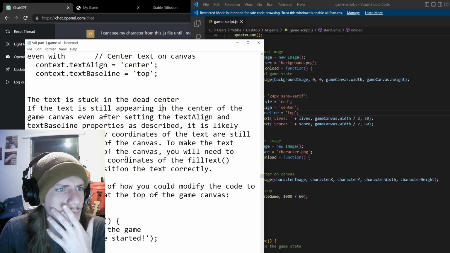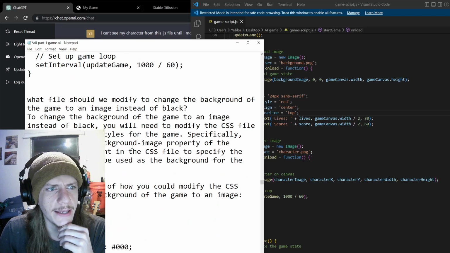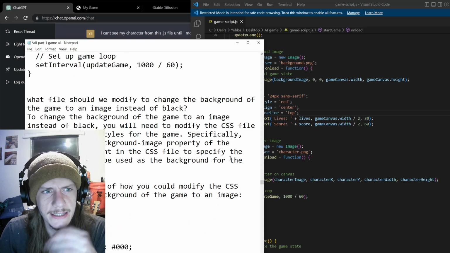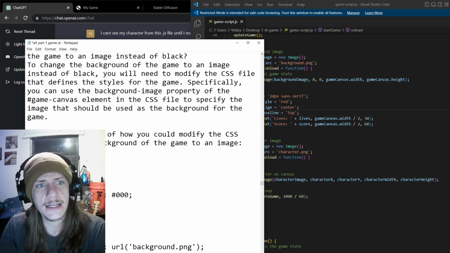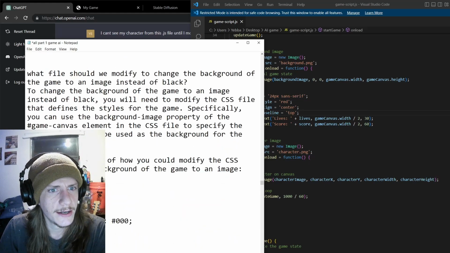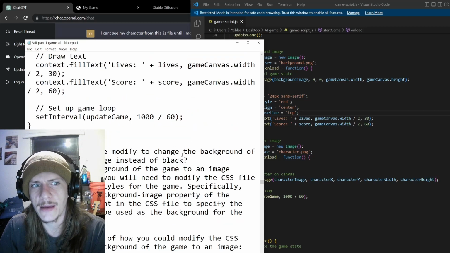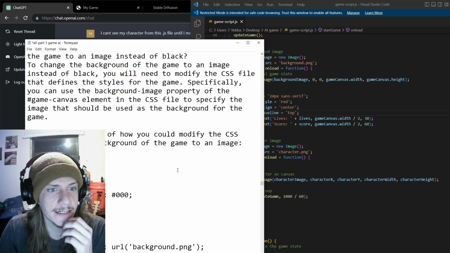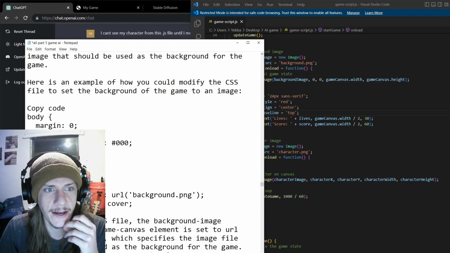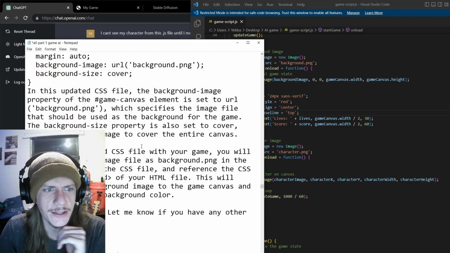And yeah, so just moving on here, I haven't revealed the game yet for a very specific reason, which is because I've made a little bit of progress. I wanted to keep showing you guys so you're caught up. So then I wanted to add a background image, so I asked it, what file should I modify to change the background of the game to an image instead of black? I thought that would have been the CSS file, and it did give me that option. Here's an example of how you can modify the CSS file. But the problem with that was actually the background color was coming out of the JavaScript code.